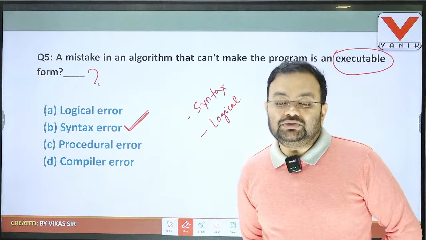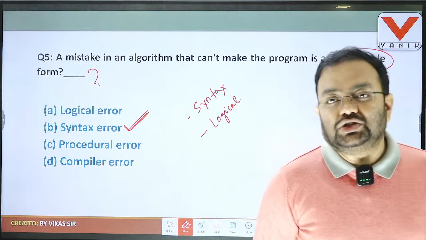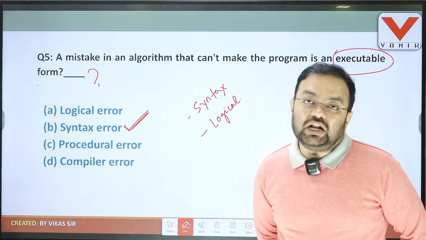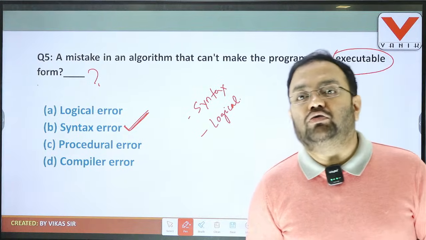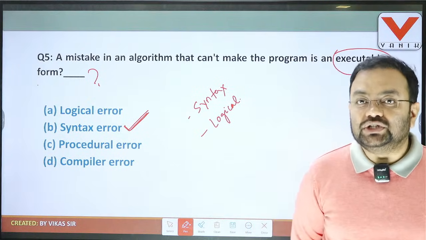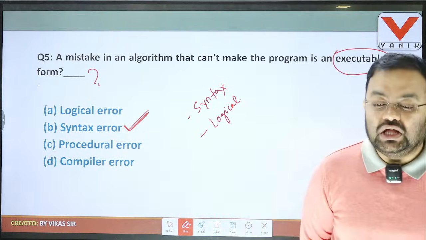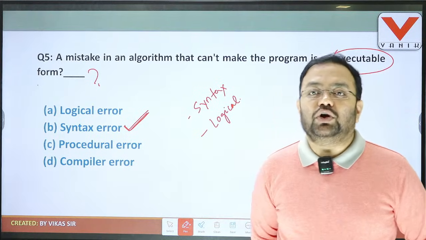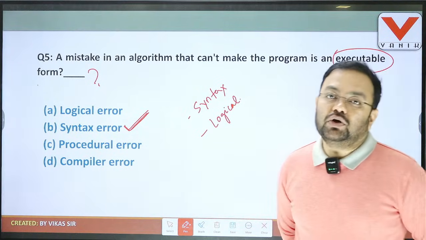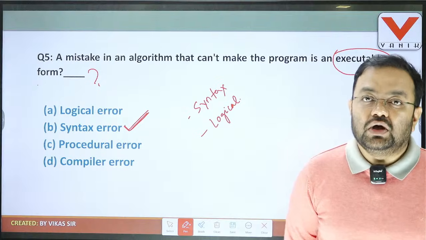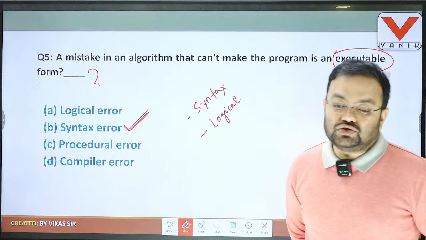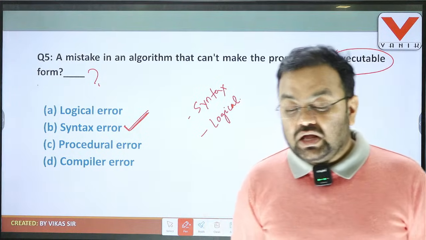Okay, so what does logical error mean? So students, remember the logical error is related to the logic, and the logical error always gives a wrong output, meaning the program can execute, there will be no error related to syntax, but if it is related to logic, then the desirable output cannot be produced, so it will produce the wrong output. So if the question is which type of error can produce the wrong output result, then it is logical error. Which type of error cannot make the program in an executable form, then answer is syntax error. So question number 5, answer is B. Everyone clear?